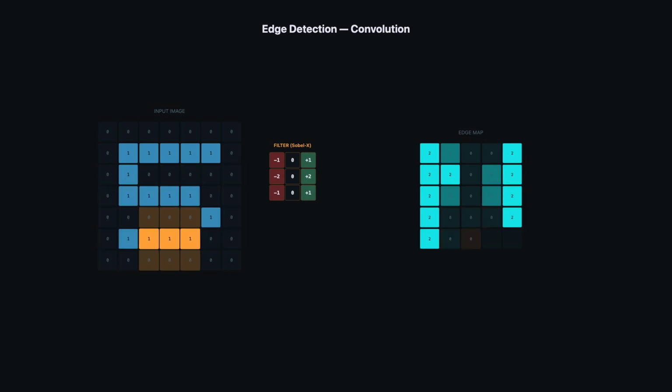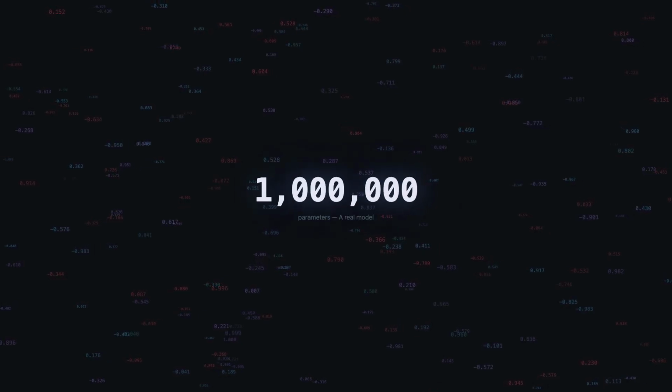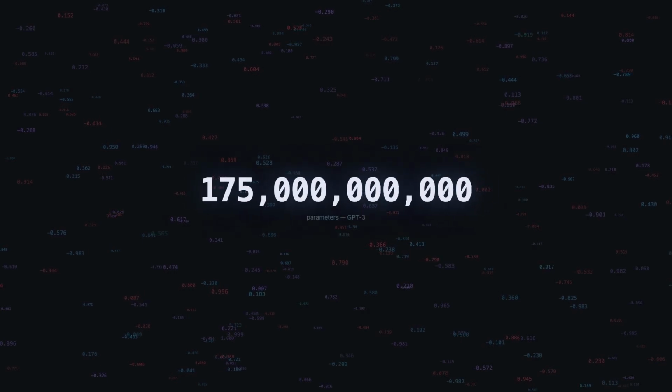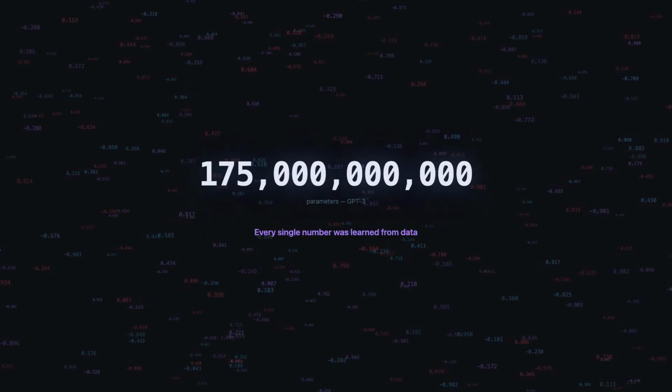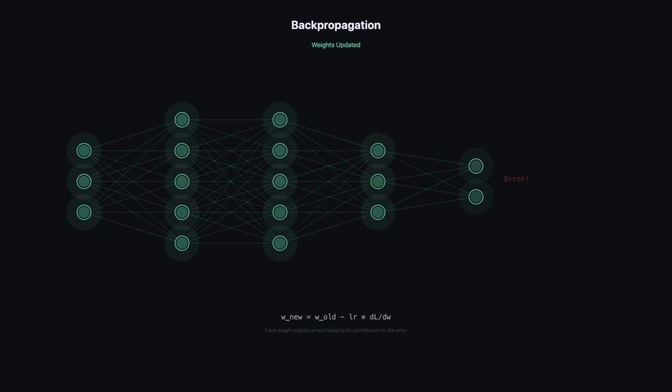Now, a humbling thought, a small network has maybe 10 weights, a useful one has millions, and GPT-3 has 175 billion of them, every single one learned from data, which raises the obvious question, how? The network makes a guess. Information flows forward layer by layer, and it's wrong almost always at first, very wrong. We measure the error, and then this is the idea that launched modern AI, we send that error backwards. Every weight learns how much it contributed to the mistake, and each one nudges itself, just slightly, in a better direction. Do that millions of times, and the network learns.